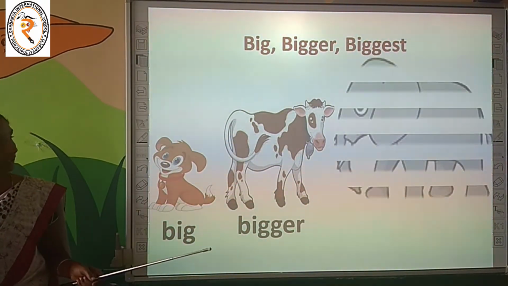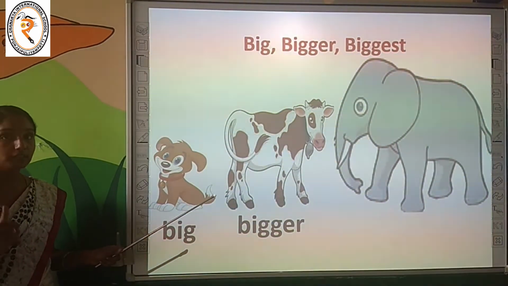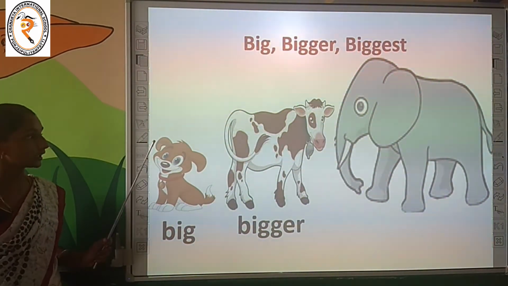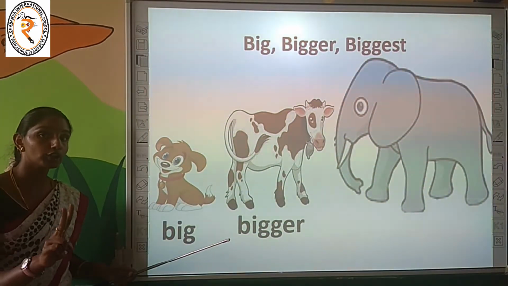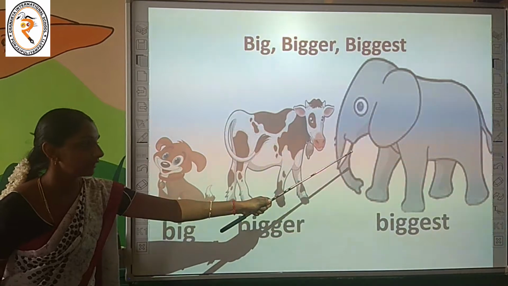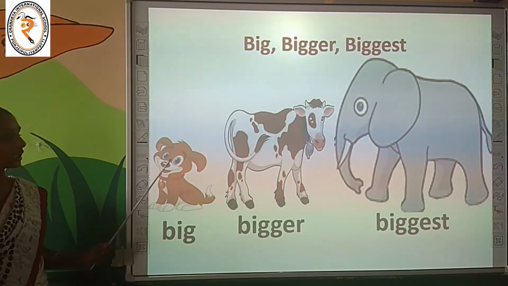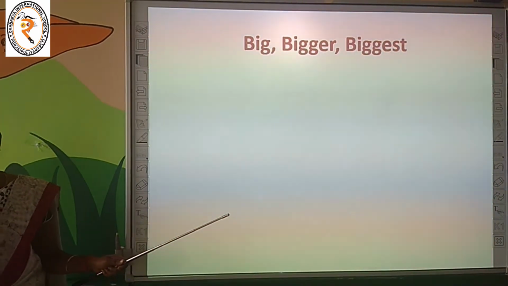Now we are going to compare an elephant with these two. How many things are we comparing? Now we are comparing three things. That means we are comparing more than two. What is the answer? Yes, the elephant is the biggest of the dog and cow. Are you clear now? Let's see one more.